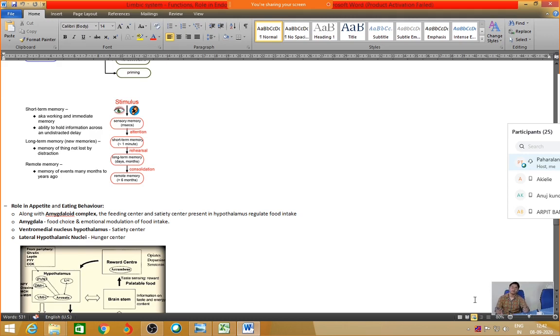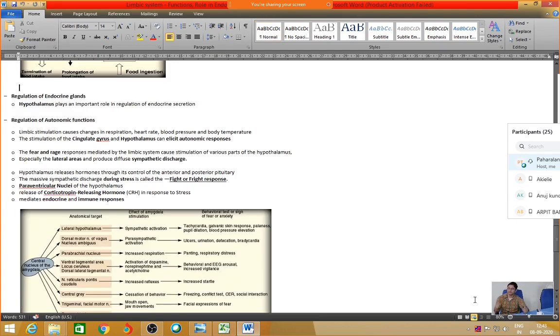Three nuclei with respect to eating and appetite. The amygdaloid complex is important for food choice and the emotional modulation with respect to food, while the ventromedial nucleus and the lateral hypothalamic nuclei decide the satiety and the hunger cramps.